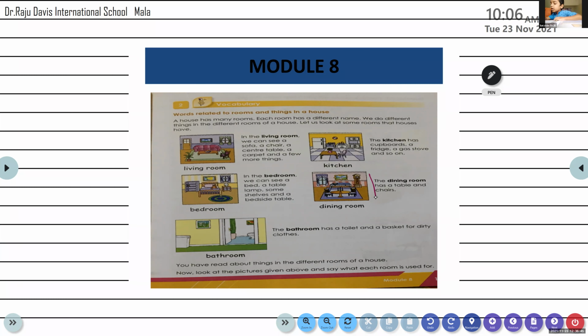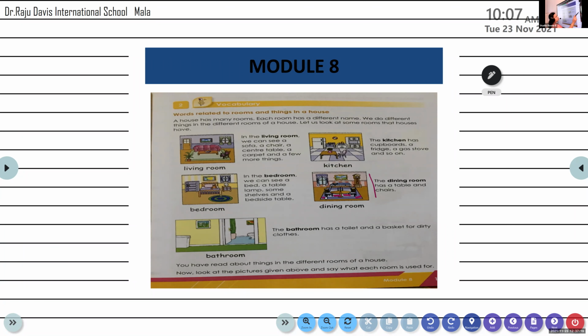The dining room has, H-A-S, has a table and chairs. Yes, the dining room has a table and chairs. Did you notice? A table and chairs.